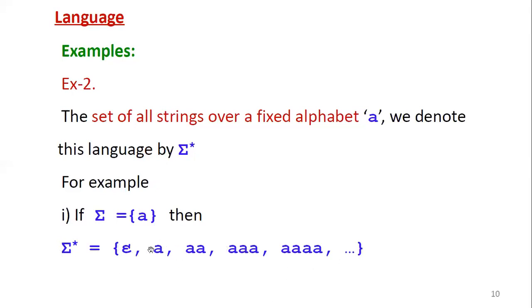But the language consists of all the strings with length 0, with length 1, with length 2, and so on, infinite length. But all the strings are composed with a fixed alphabet a. So whatever alphabet is given in sigma, with those combinations you can generate sets of strings. Then that set is called a language. So this is another example of a language.